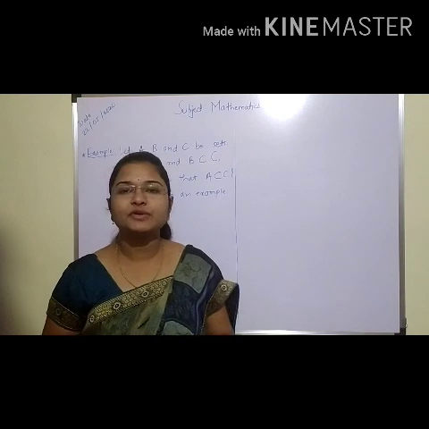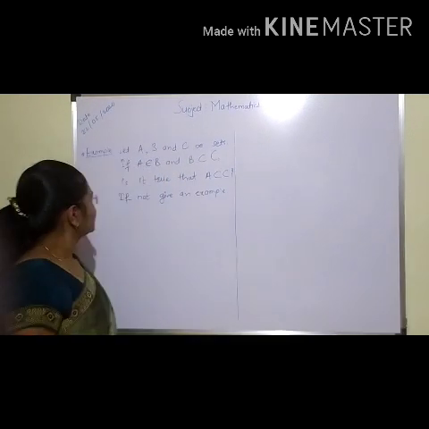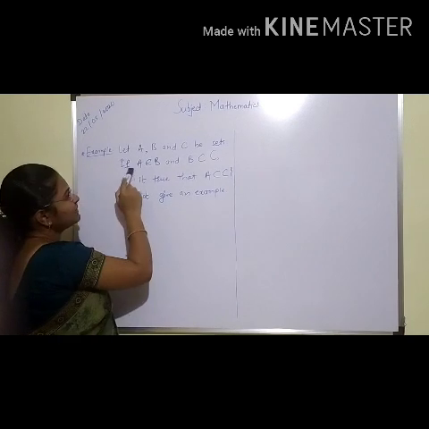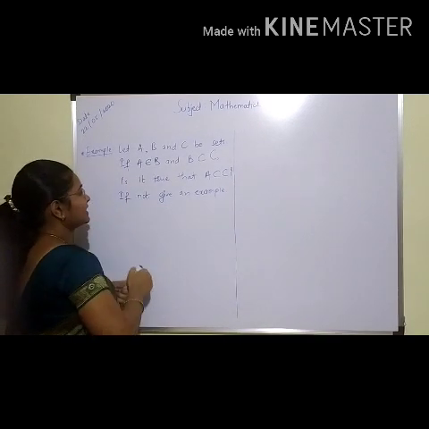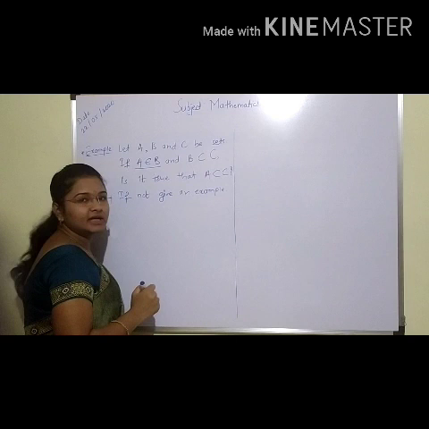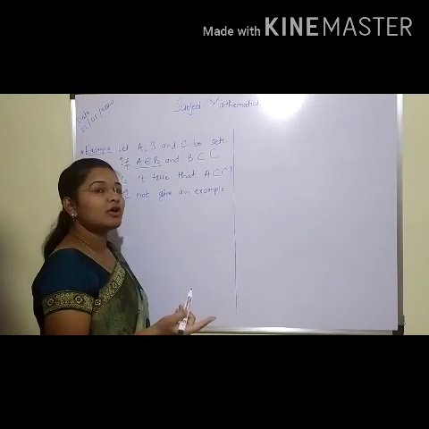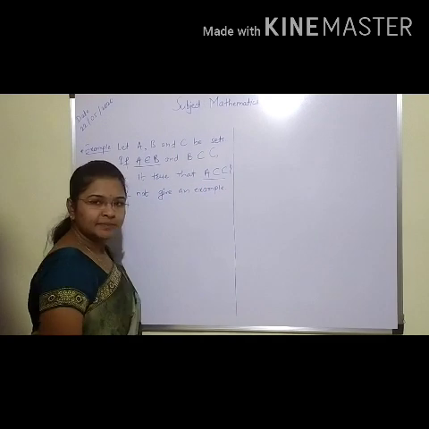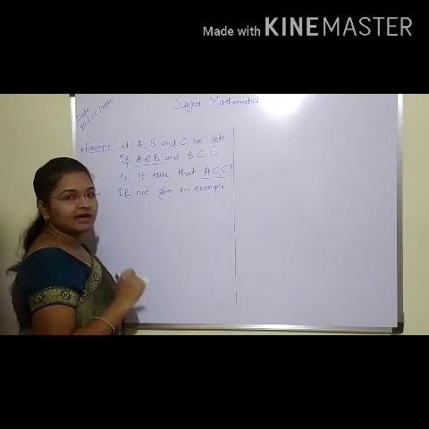Now students, we'll see one example. Let A, B and C be sets. If A belongs to B and B is a subset of C, is it true that A is also a subset of C? If not, give an example.